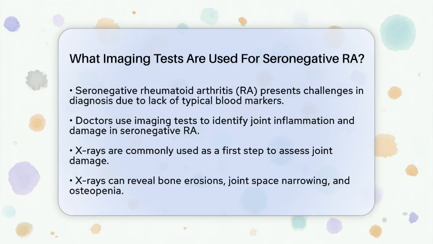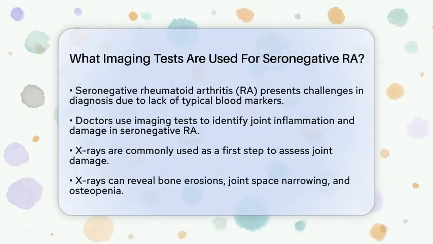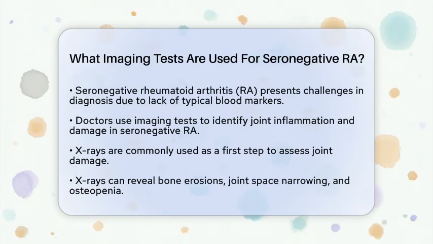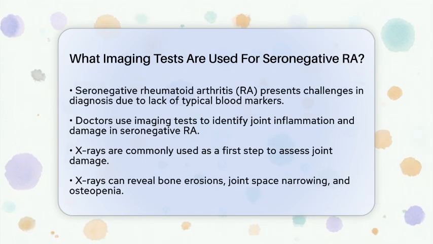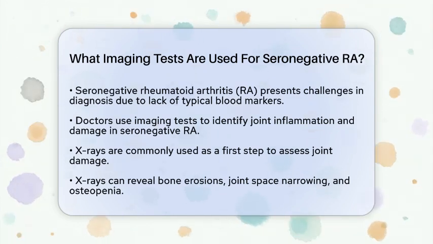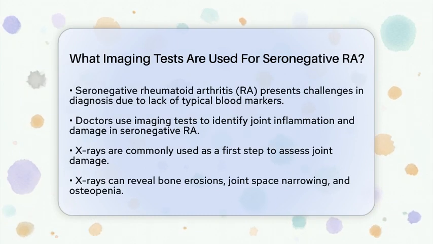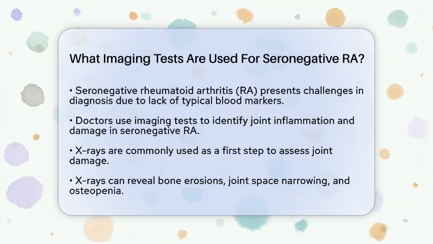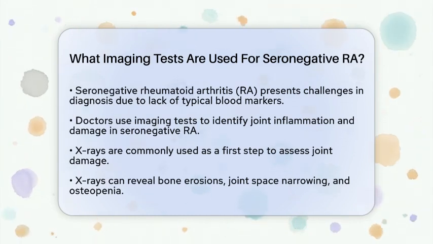They rely heavily on imaging tests to reveal joint inflammation, damage, and other changes that might not be visible through blood tests alone. One of the first imaging tests often used is X-ray. X-rays are a common starting point for assessing joint damage.